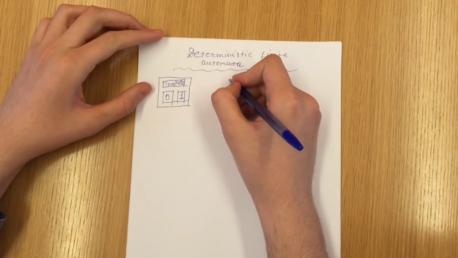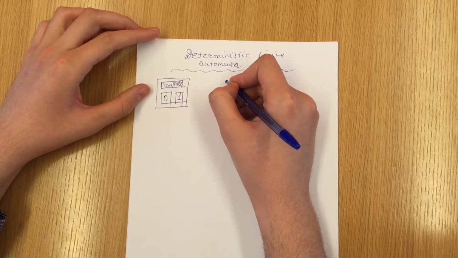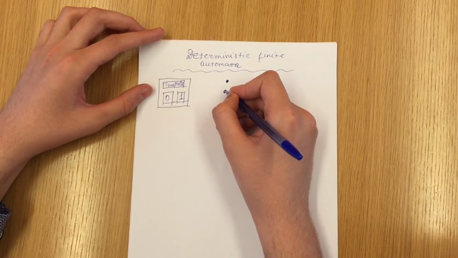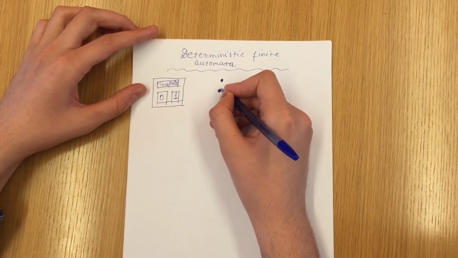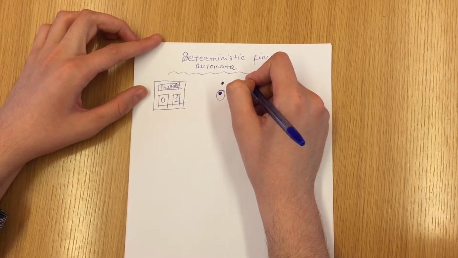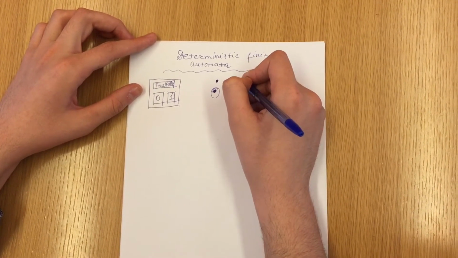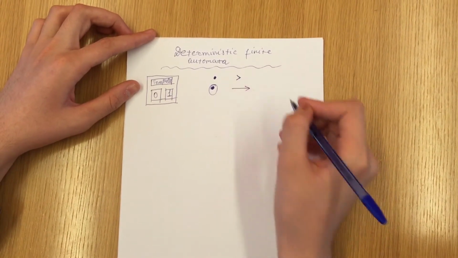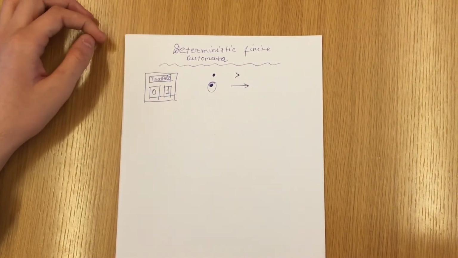We have states. We will denote them as points. We have final states. We will denote them also as points, but we will circle them. We will have a beginning. We will have arrows that will show where to go.